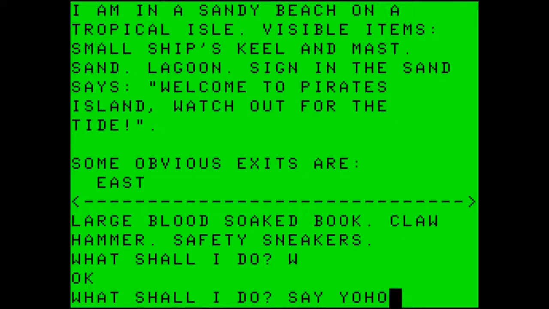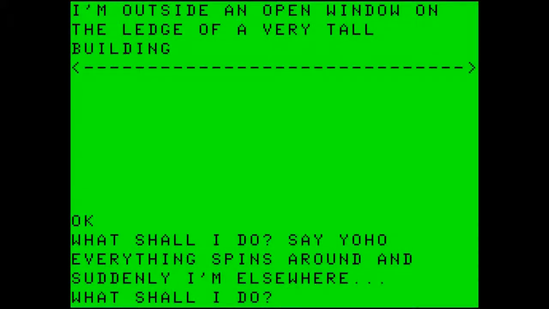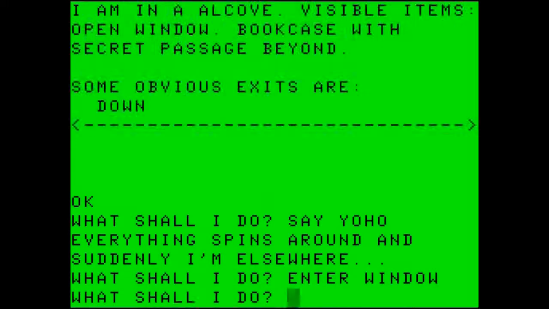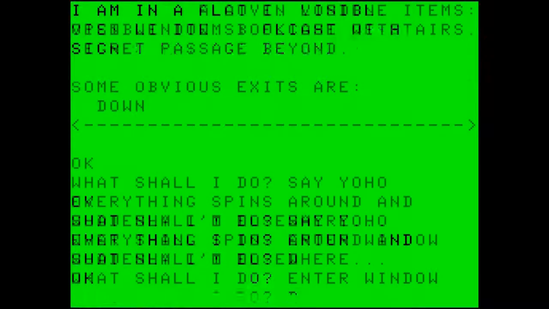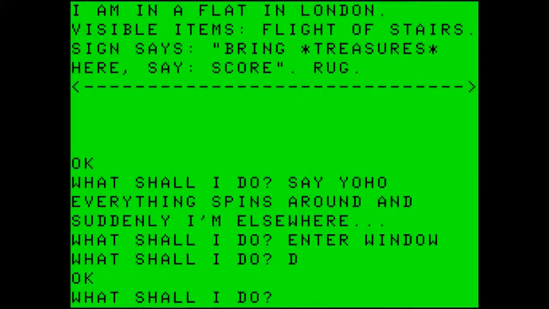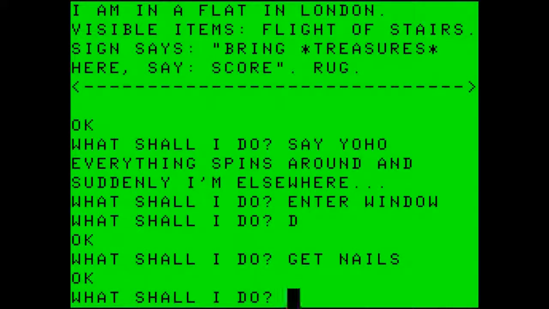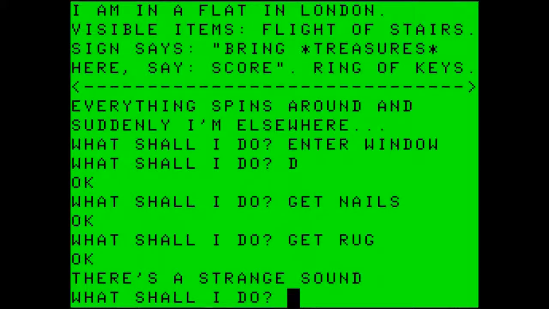Say yo-ho here, which will take us back to the ledge and enter the window. And instead of going into the passage, we are going to go down. This is back where we started, in a flat in London. You remember I tried to get the rug earlier? So let's get the nails, and now we should be able to get the rug. And as you see, a ring of keys is now showing. So let's get the keys.